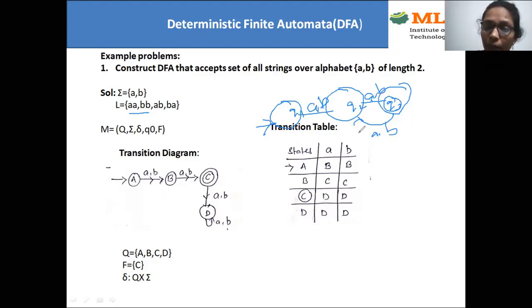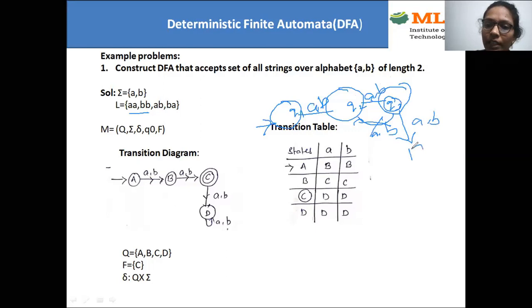But in the question, it should accept only length 2 strings. So for length 2 strings, what are the possibilities? AA or AB or BA or BB. Even though I'm writing A comma B here, at a time I can consider only one symbol. A comma B both at a time I cannot consider, right? So only one symbol you can consider at a time, A or B. So here we'll be covering all the 4 combinations. I should not write any backward arrow here, right? If I connect this Q3 to Q2 or Q1, I'll get more than length 2. So that means I don't need A, B on this state.